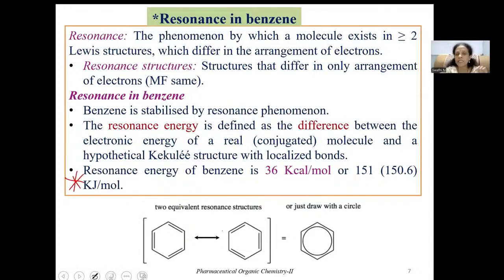Make a note of the resonance energy of benzene because in the coming modules, you will be using this value. Higher the resonance energy, higher will be the stability of the molecule. When compared with unsaturated hydrocarbons, benzene is stable because of its resonance phenomenon or resonance energy. But if several aromatic compounds are present, that is benzene, naphthalene, anthracene, phenanthrene, all of which are aromatic compounds, to finally know which of these compounds is most stable, we will use this resonance energy value. So save it for later use.